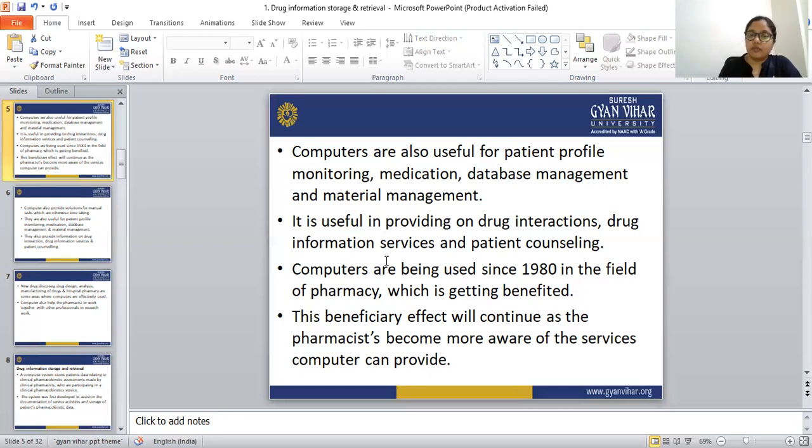So the computers are being used since 1980 in the field of pharmacy, which is getting benefited. Okay, in this pharmacy field, we are using the computer from the 1980s only. The beneficiary effect will continue as the pharmacists become more aware of the services computer can provide.